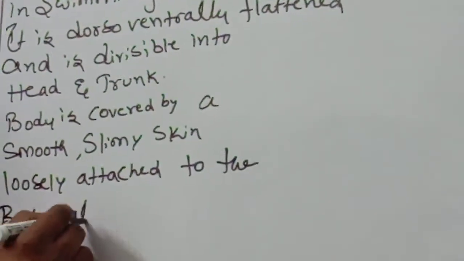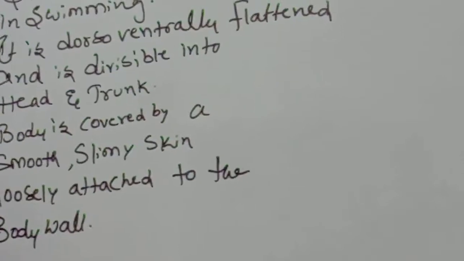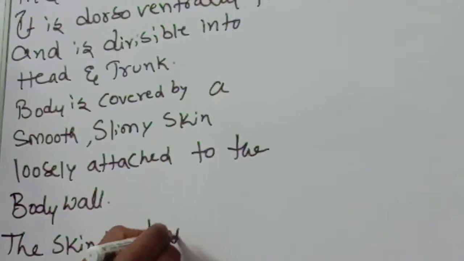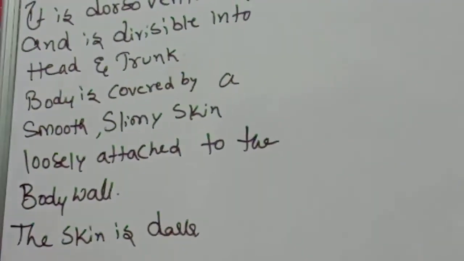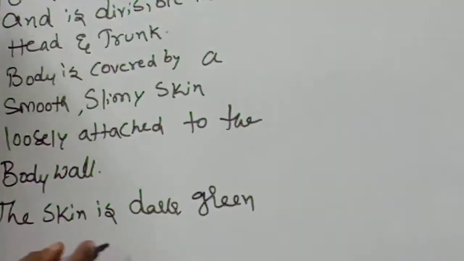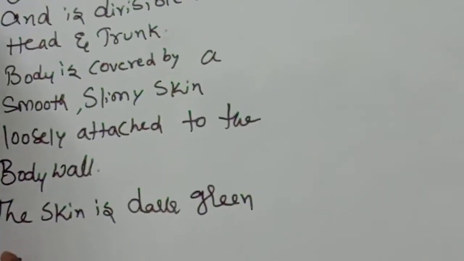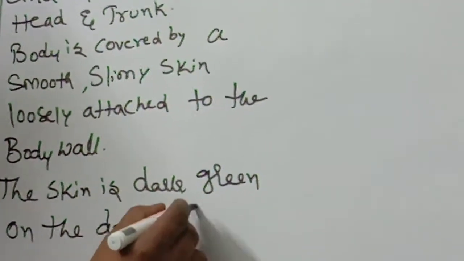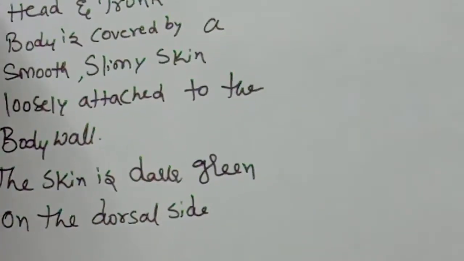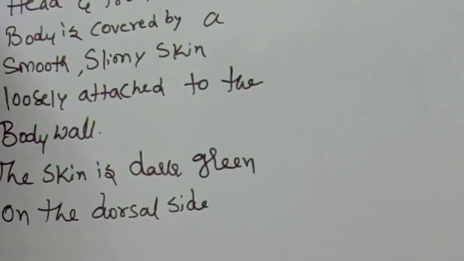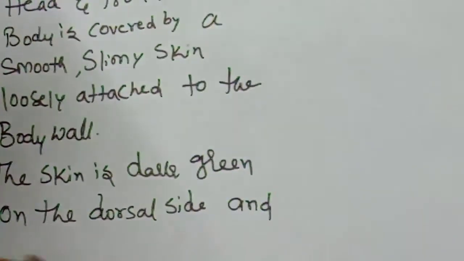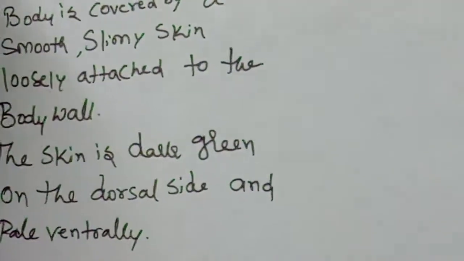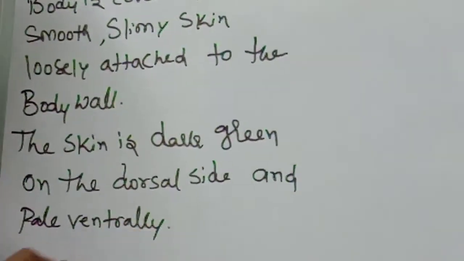The skin is dark green on the dorsal side and pale ventrally. The head is next.